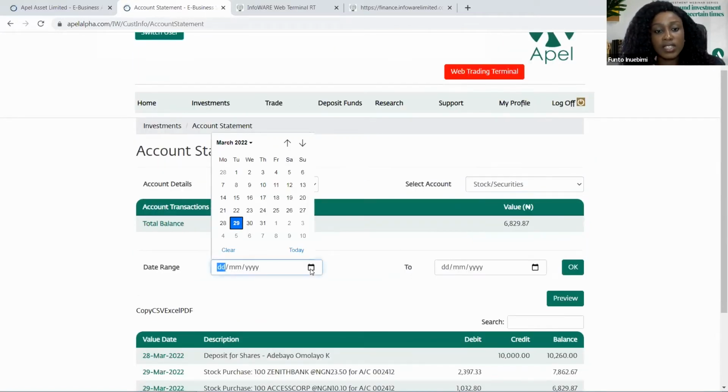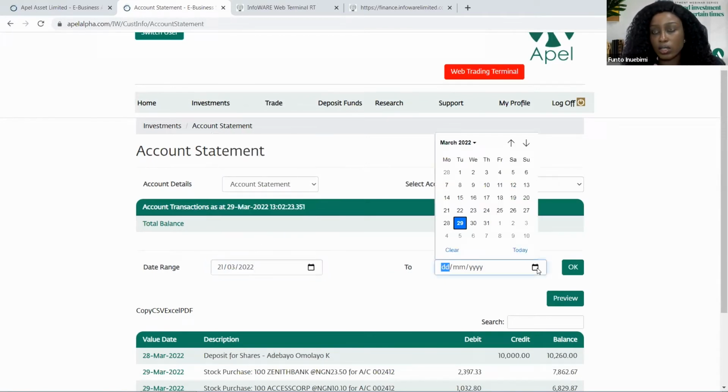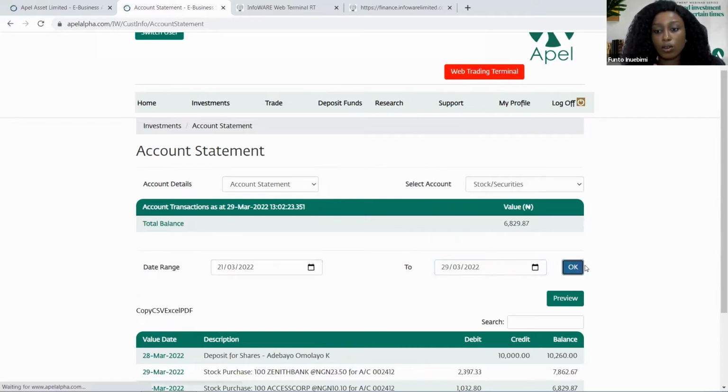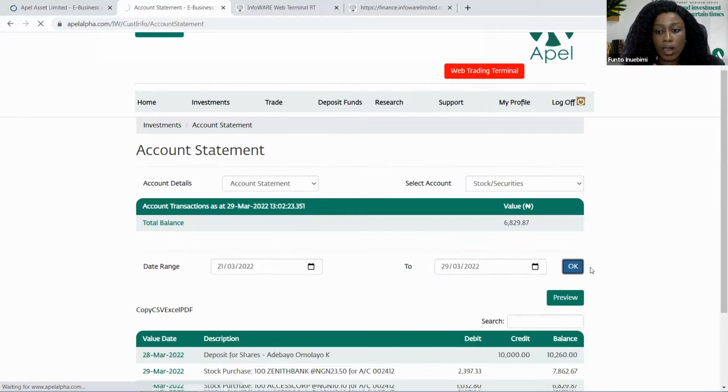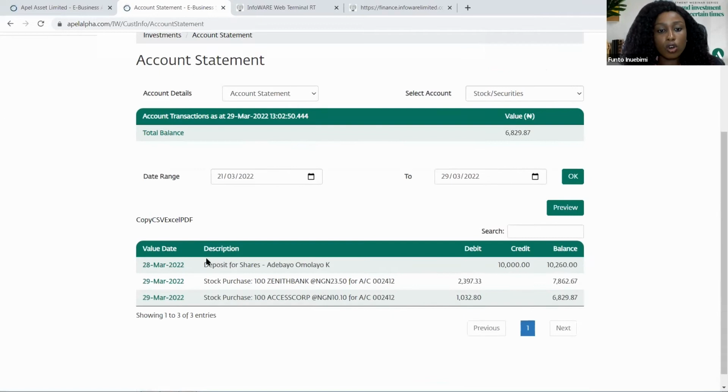Then you specify the date range from last week, Monday to today. Okay. So you can see it's going to load all your securities so far, all your debit securities and your credit securities. You can also download this statement if you wish to.